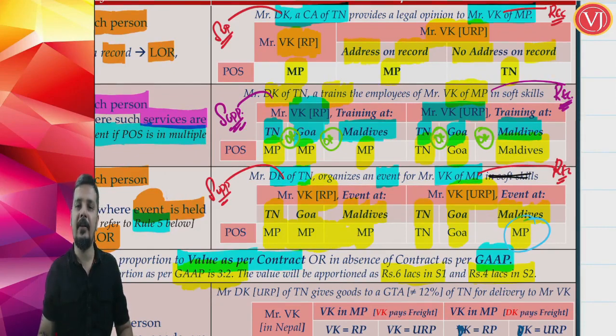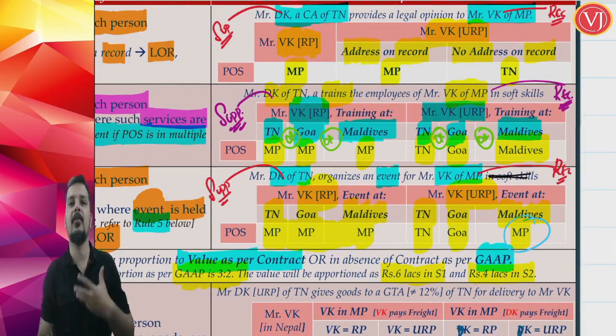See, if such services are provided to a registered recipient, irrespective of where the event is taking place, the place of supply is the location of such registered recipient. So whether the event takes place in Tamil Nadu or Goa or Maldives, the answer is Madhya Pradesh. If the supply is to an unregistered person, then for events taking place in India, if in Tamil Nadu, the answer is Tamil Nadu; if in Goa, the answer is Goa. That is the location where the event is conducted.